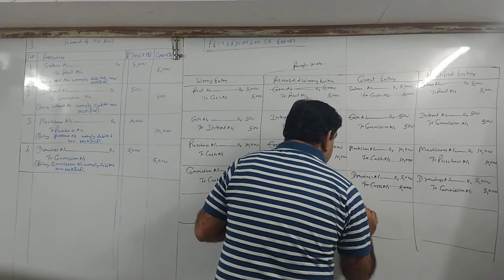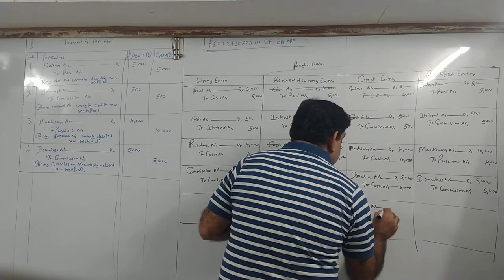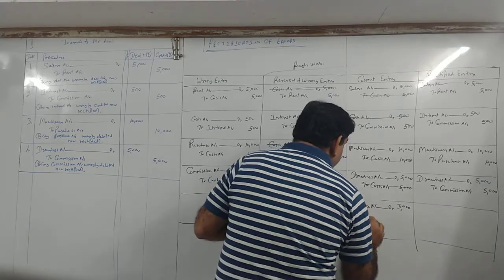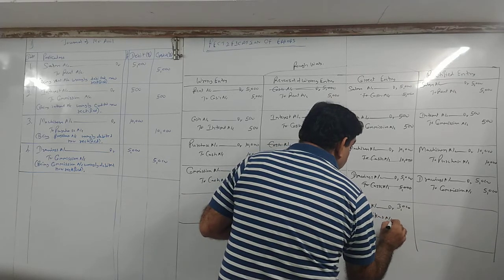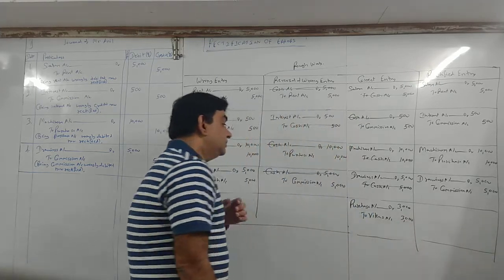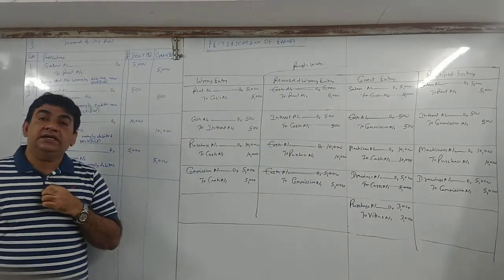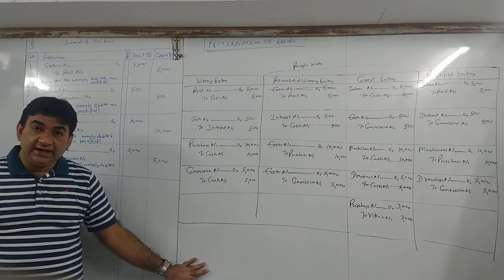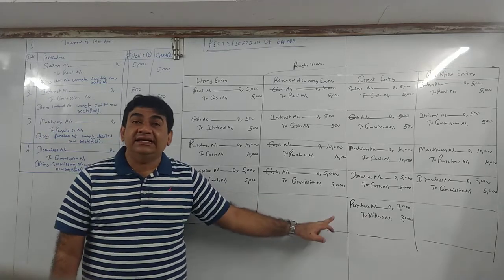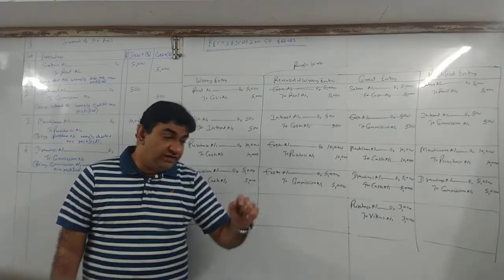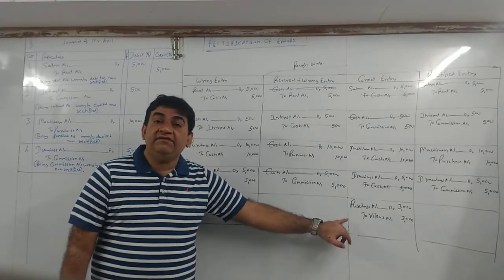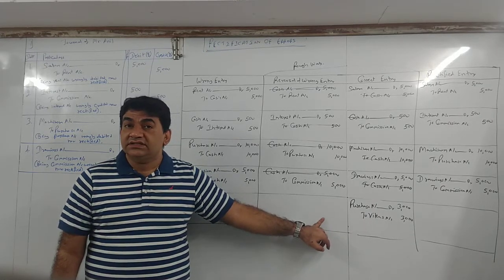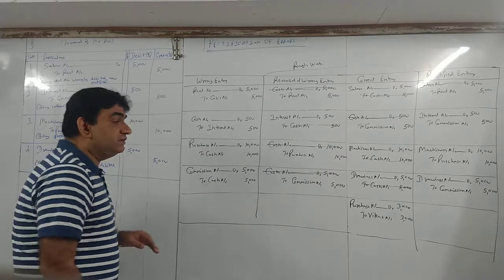So my correct entry should be purchase account debit 3,000. Purchase from whom? Vikas. So to Vikas account 3,000. So my correct entry should be purchase debit 3,000 to Vikas 3,000. Correct? This is what should have been done, but we have not done. What we have done? Instead of crediting Vikas, we have credited Vishal. Any information for purchase? No. That means purchase is debited correctly.